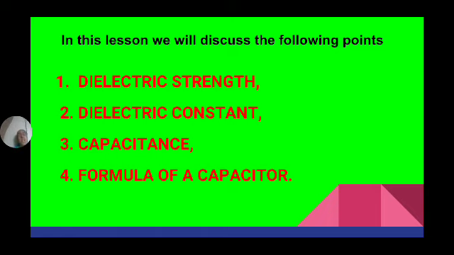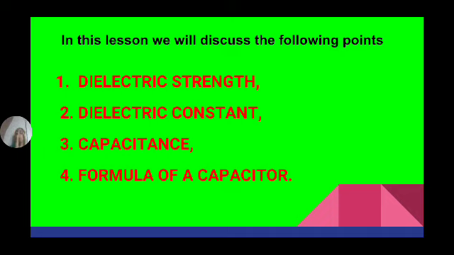Now dielectric constant. It is the ratio of the capacitance of a capacitor with a dielectric material to the capacitance of a capacitor with air as the dielectric material. It means we are comparing the capacitance of a capacitor with two different dielectrics. First you take any dielectric material, then you take air as the dielectric. Then compare these two values. That ratio gives the dielectric constant of a material. So dielectric constant is the ratio of two similar quantities, so it has no units. Okay.